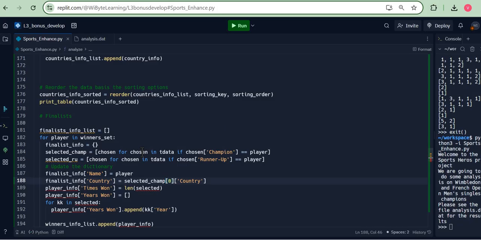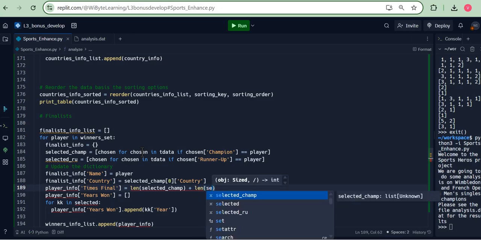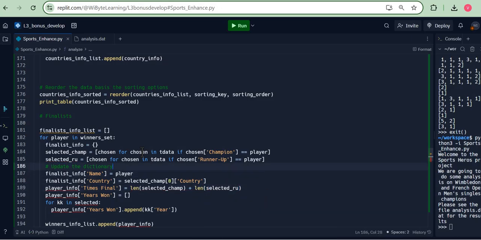as the country, and the times, let's say five. So let's just find out the times that I played the final, and that is going to be length of both these lists taken together, because this is the times that I have won the tournament, plus the time that I have, let's say, selected RU. Now over here, when I'm finding country, I'm choosing champ. That's because it's possible that, for example, in case of Nadal, I will not feature in the list selected RU at all, right? So that may cause an error, but I know I'm a part of the winner set, which means that I have been a champion at least once. So I should look at the champ.